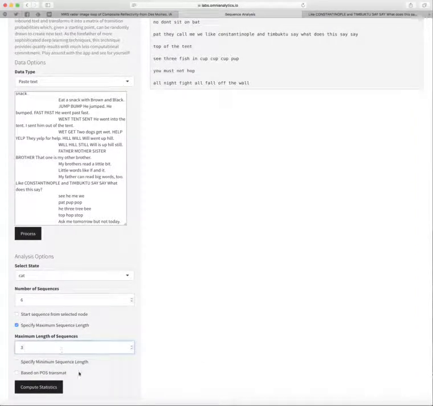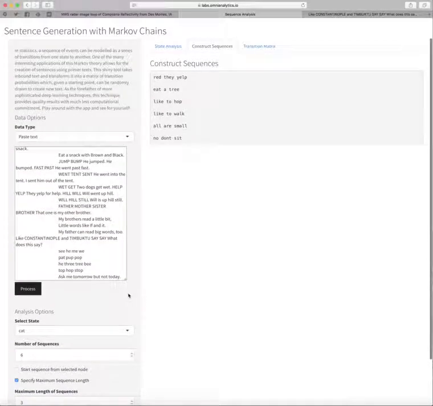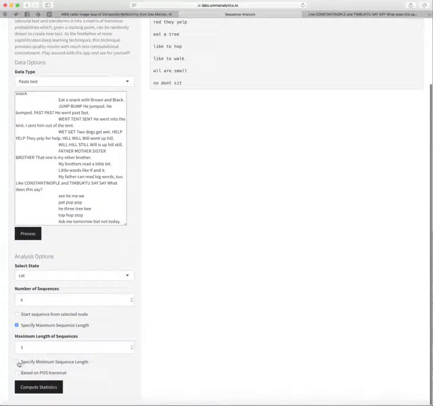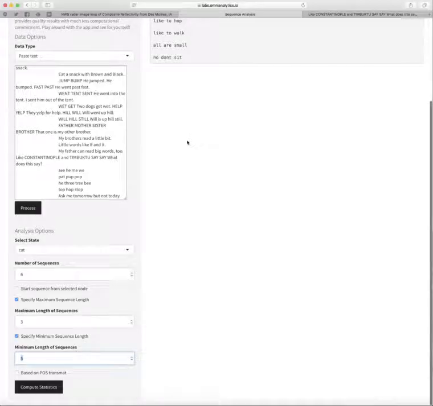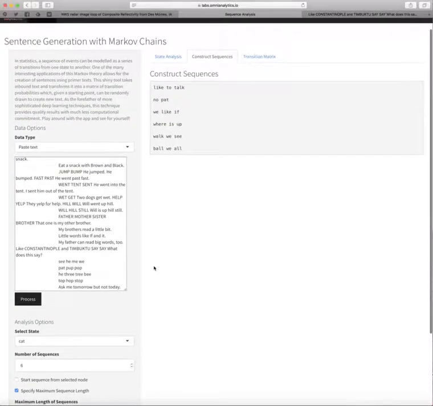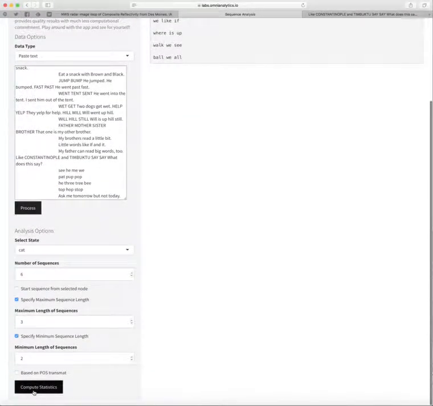Maybe I want to do some shorter sentences. These ones are all 3 maximum, and you can specify a minimum. I could say minimum of 2, maximum of 3, and we get sequences like that up at the top each time we click compute statistics.